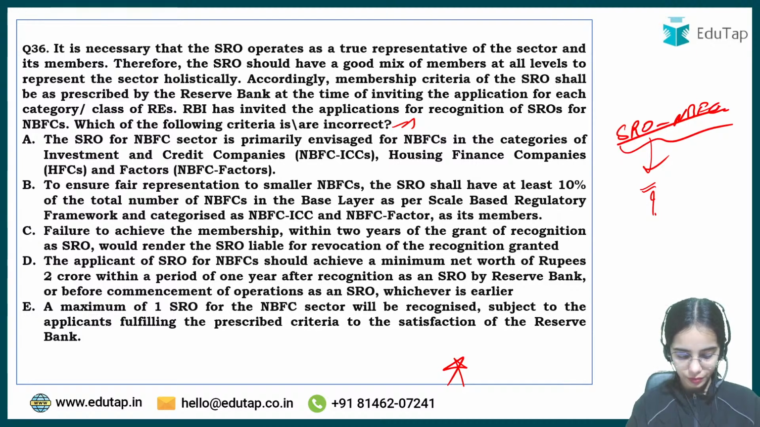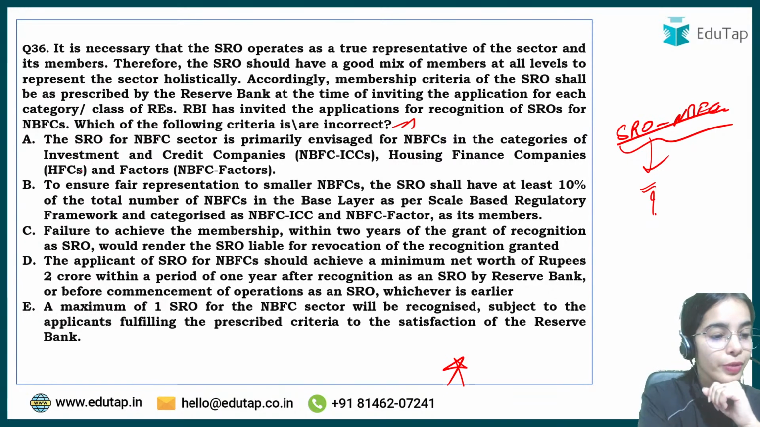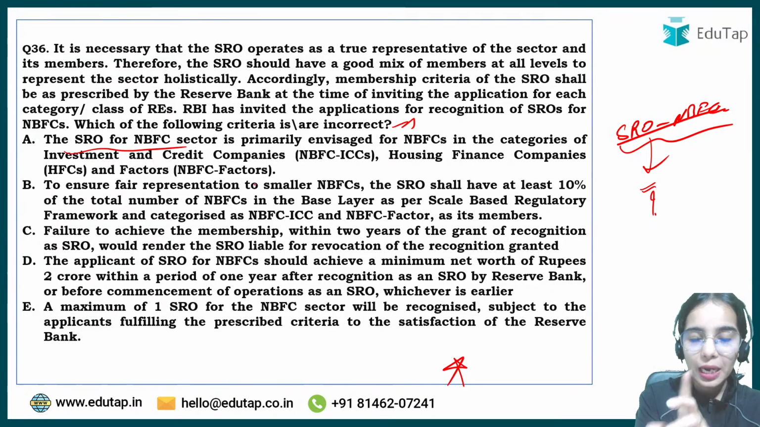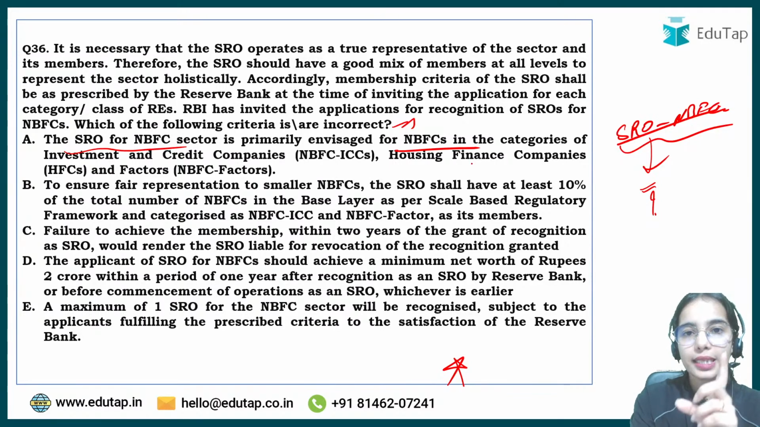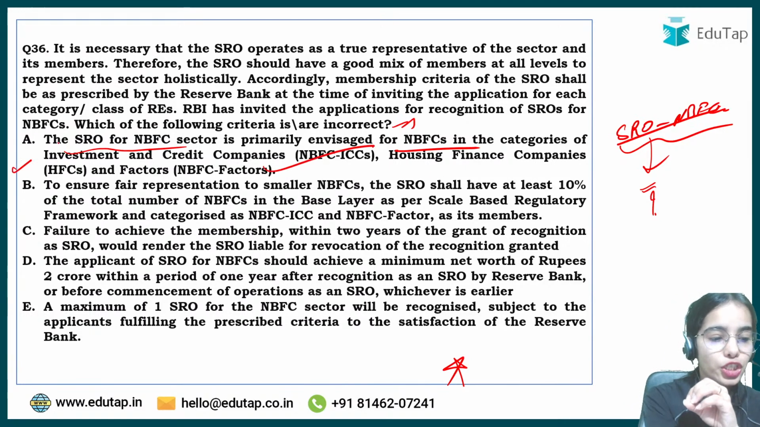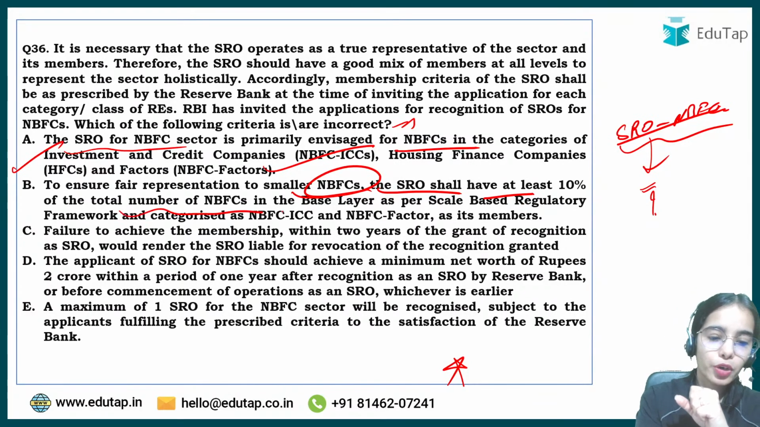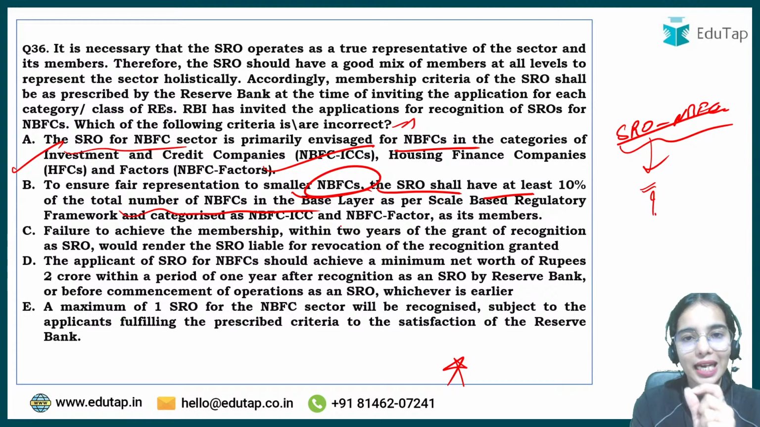So the answer here is, yes, very good, E is the answer here. So SRO for NBFC sector is primarily focused on the NBFCs in the category of investment and credit company, housing finance company and NBFC factors. So this is correct. To ensure fair representation to the smaller NBFCs, the SRO shall have at least 10% of the total number of NBFCs in the base layer, that is in the NBFC, ICC and NBFC factors.